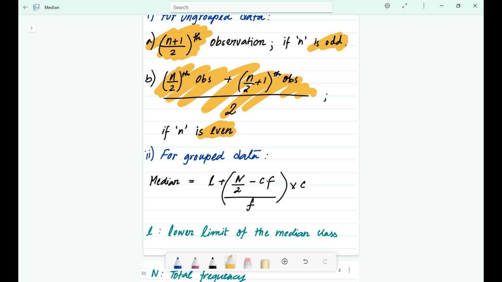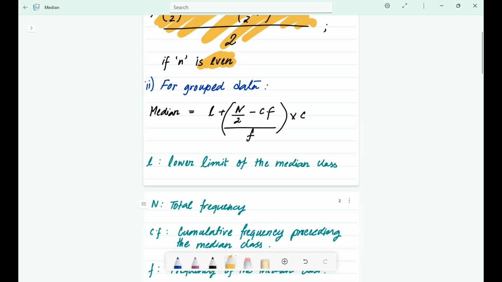Let's say you have 8 numbers. n by 2 is 4 and n by 2 plus 1 is 5. So you find the fourth and the fifth number in your sorted list. Add them together and divide by 2. That's your median. It's like creating a peaceful compromise between the two middle values.